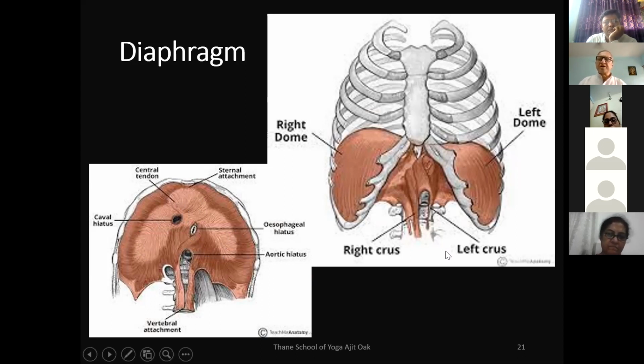It is attached to the vertebra from behind and the thoracic cage from the sides, and then it inserts itself into this central tendon. All the muscle fibers come around from all over the sides, 360 degrees, and merge into this central tendon. This is the peculiar function. In the first lecture we discussed that structure is made for function, and function is due to structure. This peculiar structure of the diaphragm leads to a peculiar function of the diaphragm.